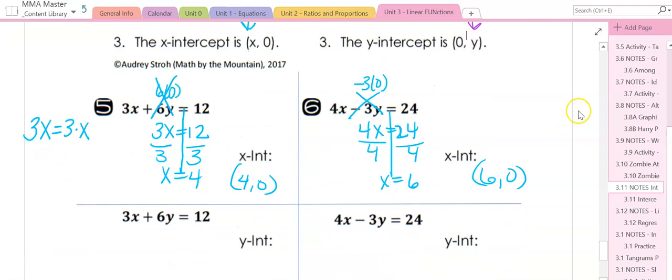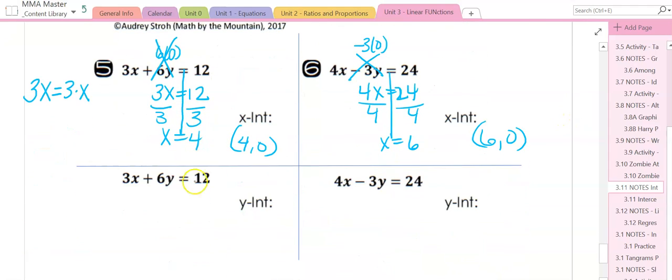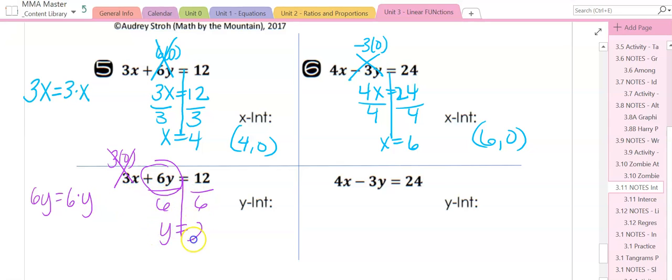So I'm going to scroll down here and I have these two problems rewritten for y'all down here. And now I am solving for the y. So I want to get the y by itself. So I'm getting rid of the 3x because when I do 3 times 0, that gives me a 0. When the 6 and the y are right next to each other, they are multiplying. So to get rid of multiply, we divide. So y equals 2. And this is written as 0 comma 2 because a point is x comma y.